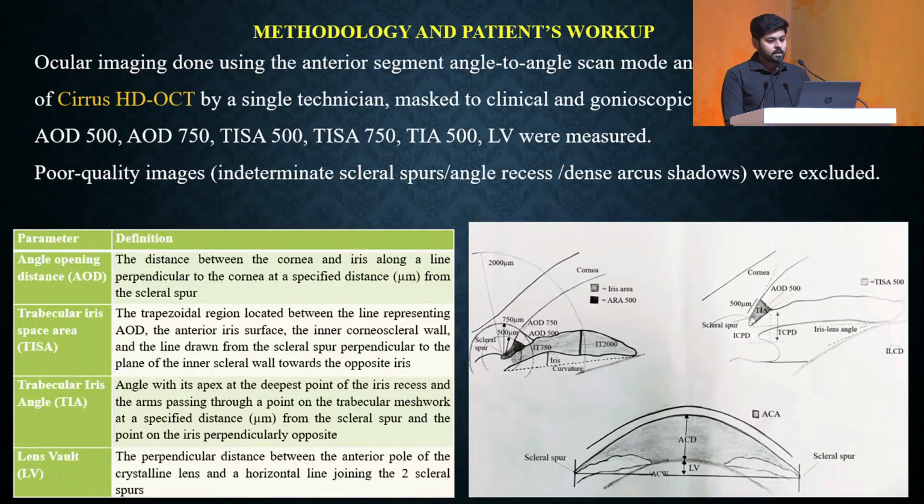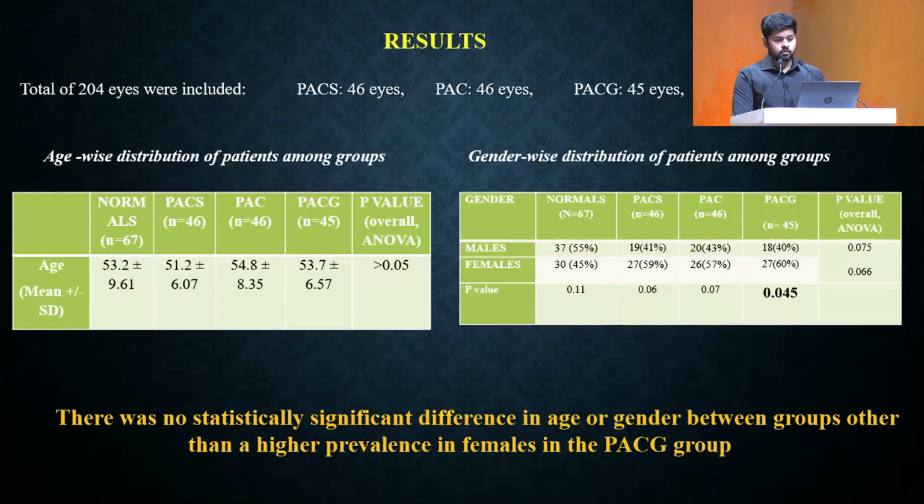Ocular imaging was done using the angle-to-angle scan mode and the chamber view image of Cirrus HD OCT via a single technician masked to the clinical and gonioscopic data. The angle opening distance 500 and 750 microns, trabecular iris space area 500 and 750 microns, trabecular iris angle 500, and lens vault were measured. Poor quality images such as those with indeterminate scleral spurs were excluded.